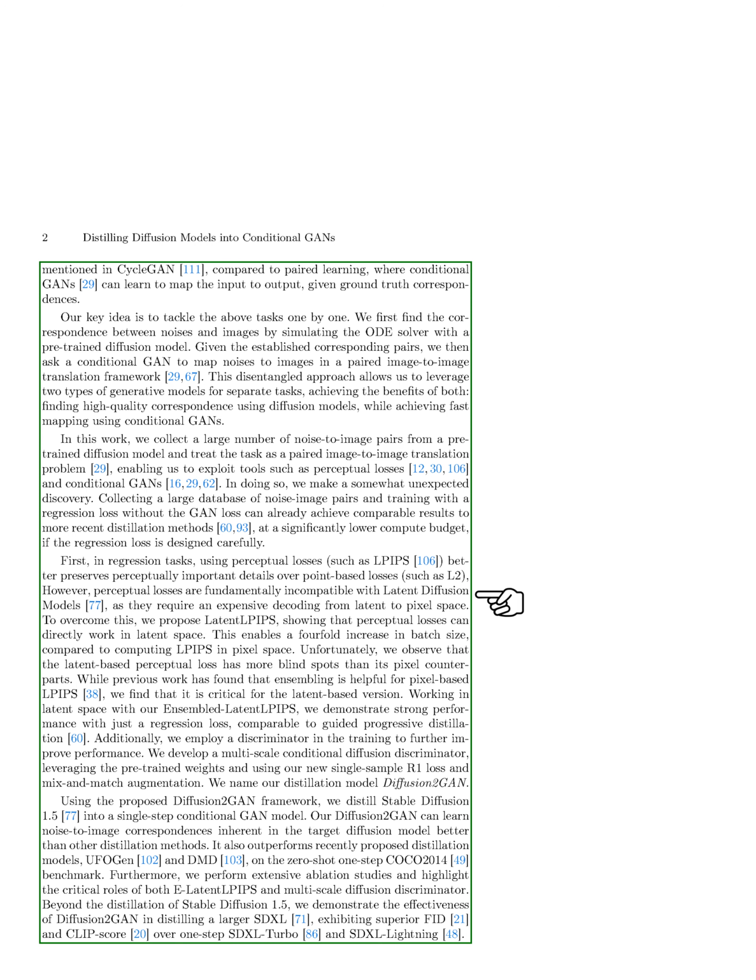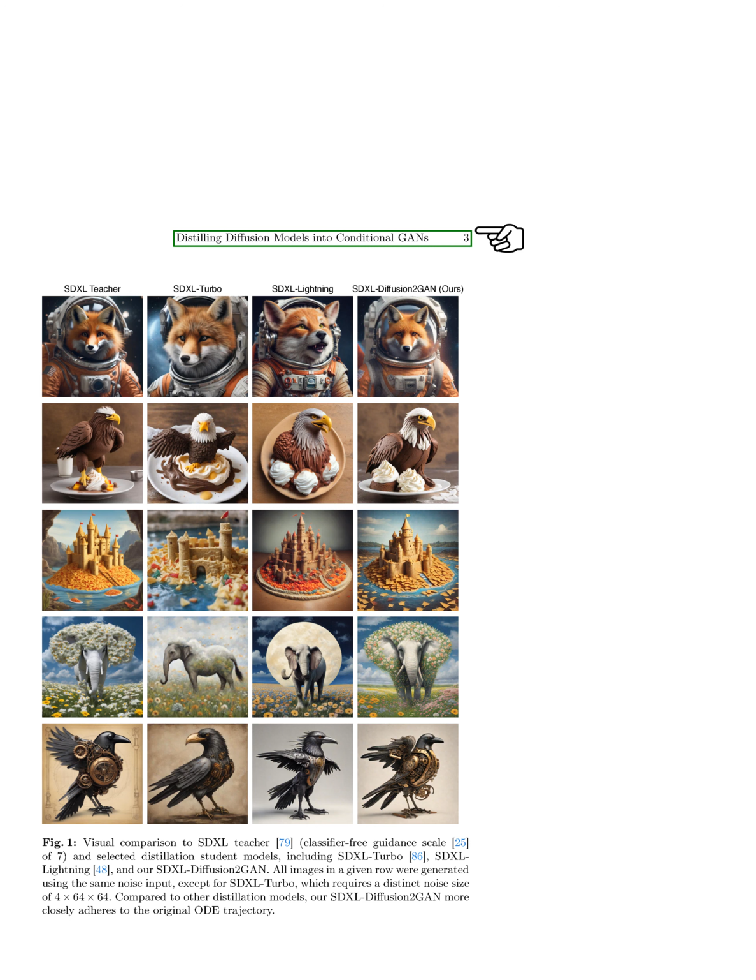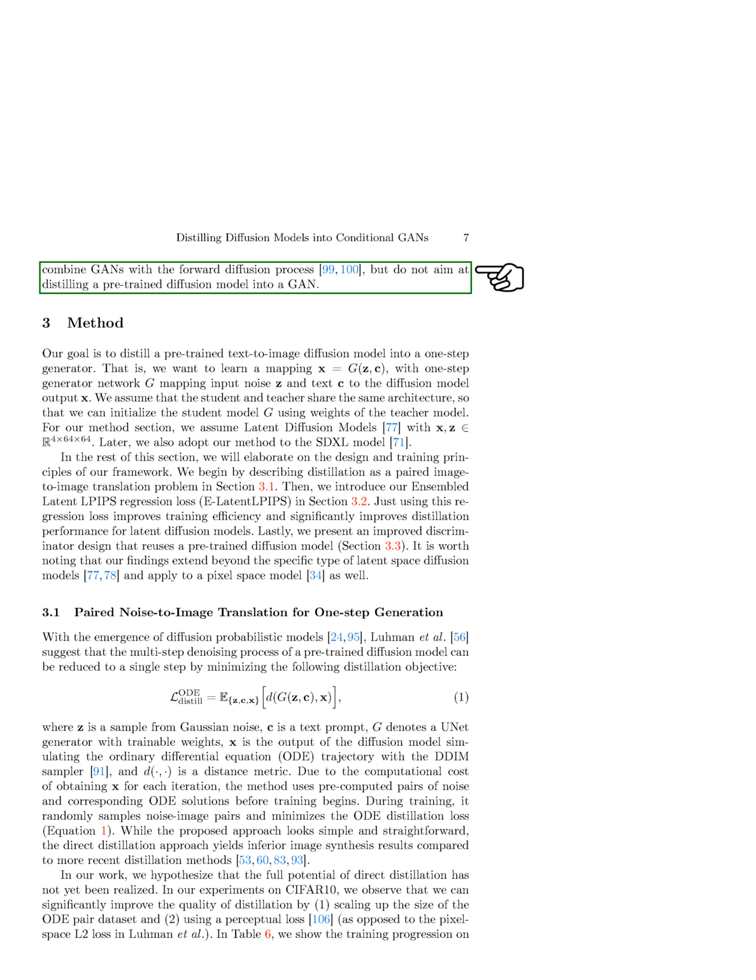Additionally, we incorporate a discriminator in training, developing a multi-scale conditional diffusion discriminator named Diffusion2GAN. This framework distills Stable Diffusion 1.5 into a single-step conditional GAN model, outperforming other distillation methods on benchmarks like COCO 2014. Furthermore, we show the effectiveness of Diffusion2GAN in distilling larger models like SDXL, achieving superior FID and CLIP score compared to other one-step models. Our approach combines the strengths of diffusion models and GANs to enhance image synthesis speed and quality.